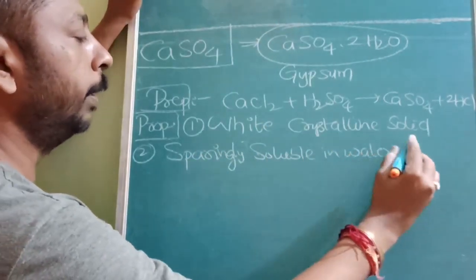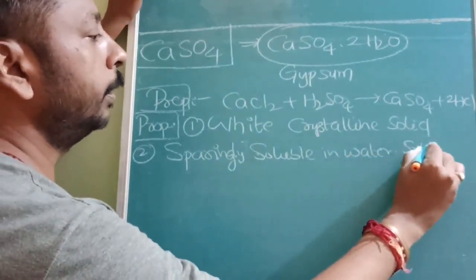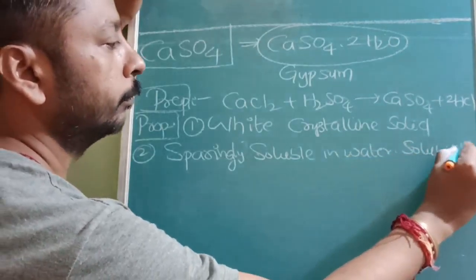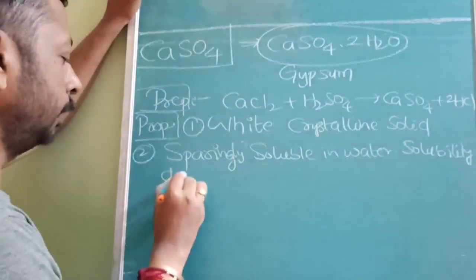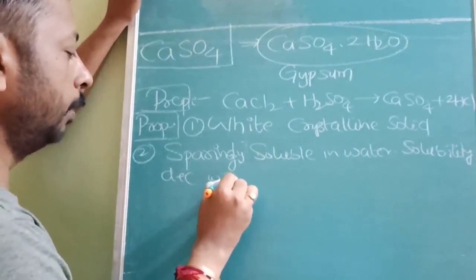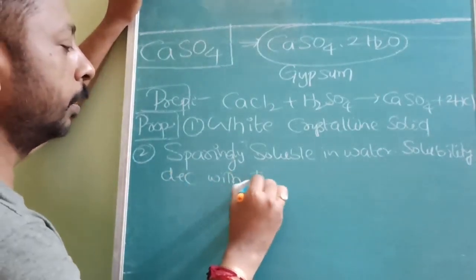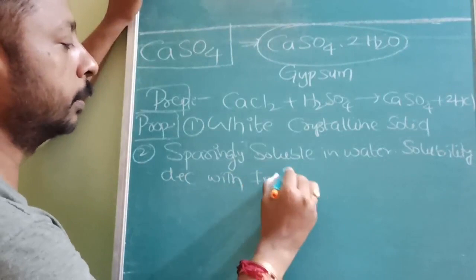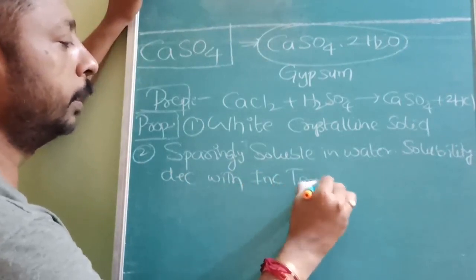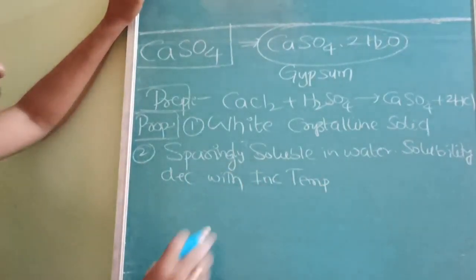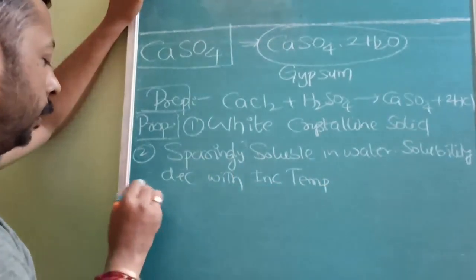But the main problem is that solubility decreases. Normally with increase in temperature, solubility should increase, but here with increase in temperature, solubility decreases. That is the main reason.